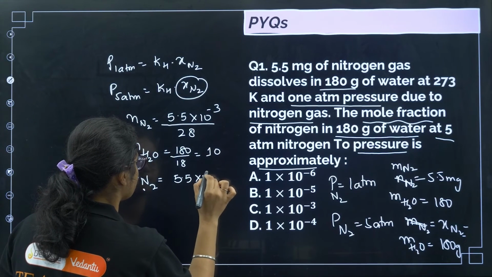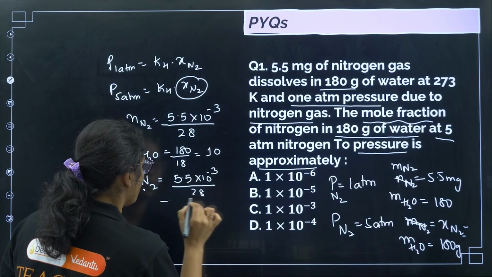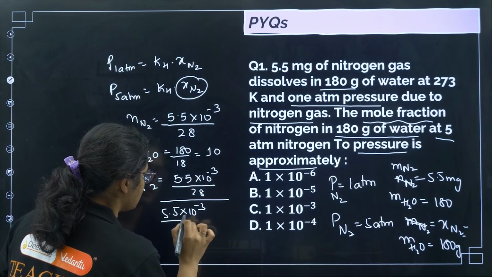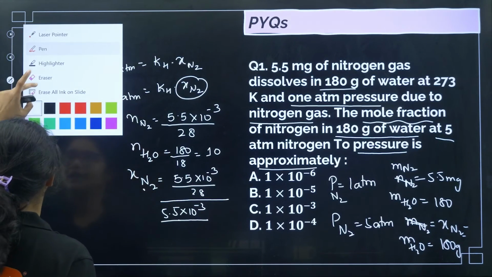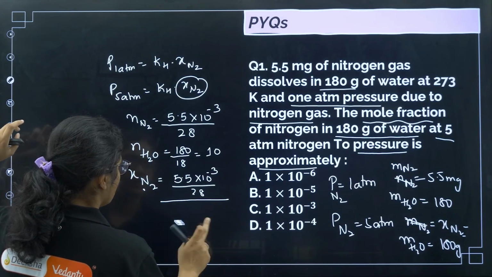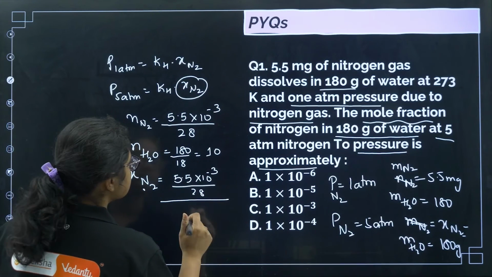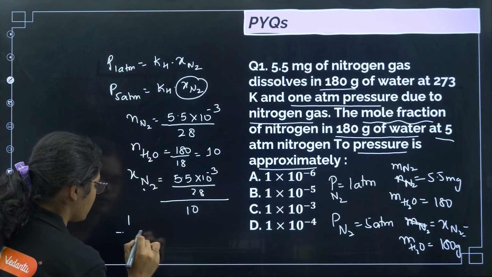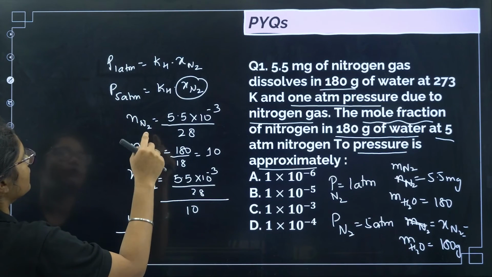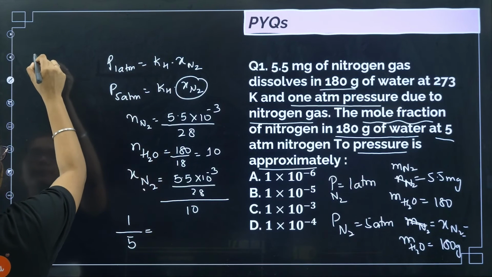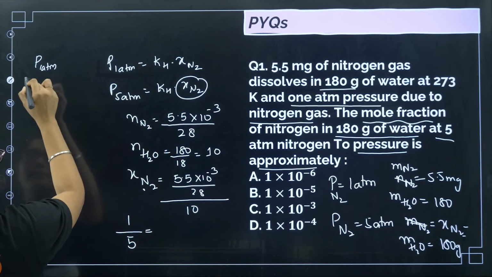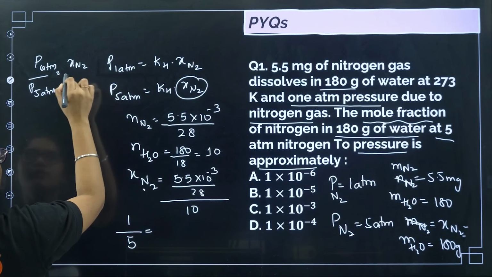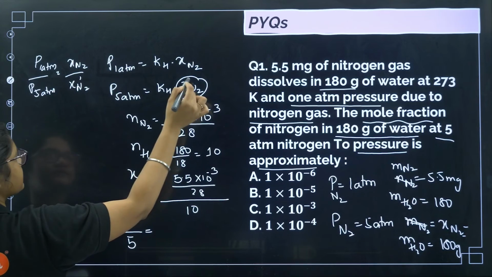The mole fraction of N2 will be 5.5 into 10 to the power of minus 3 by 28, whole divided by 5.5 into 10 to the power of minus 3 by 28 plus 10. We can ignore this part, right? I told you in dilute solutions we can ignore the moles of solute, so I can just write here 10. Now if I substitute these values, I can write 1 by 5, that is P1 atm by P5 atm, is equal to mole fraction of N2 by mole fraction of N2 dash. I just write it as N2 dash.